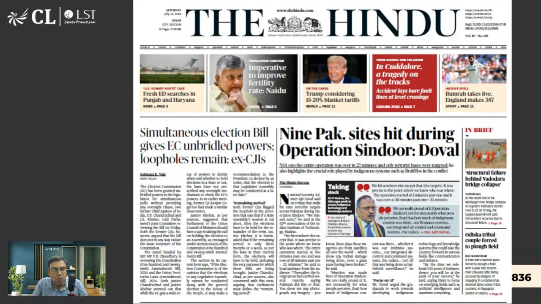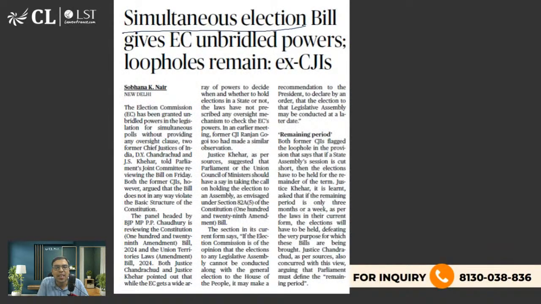On the first page, there were two important articles. One talking about simultaneous election, another talking about Operation Sindoor. So let us first talk about simultaneous election. Now, what is the meaning of simultaneous election? It is also called one nation, one election. What is that?